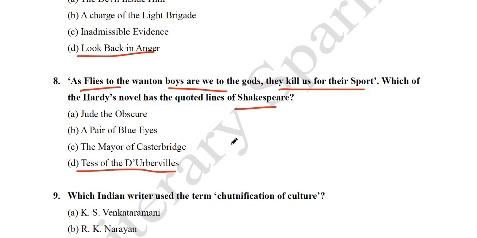So many later writers have quoted lines from their previous writers. Like, just now we had a question that T.S. Eliot quoted from Heart of Darkness. So here Thomas Hardy has quoted from Shakespeare, and we need to find out the text. And the text is the classic tragic novel, Tess of the D'Urbervilles.